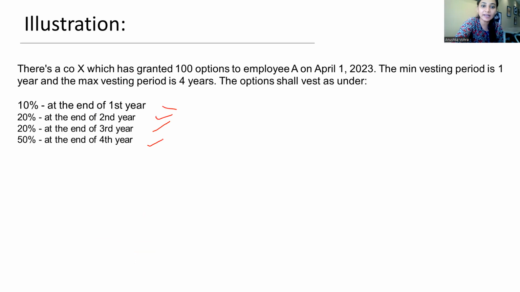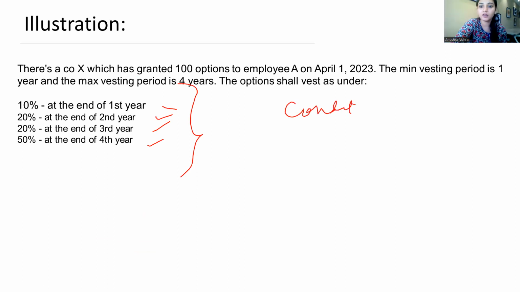This is known as graded vesting, where options vest in a staggered manner. Now here, this is a very simple vesting schedule. We call this a vesting schedule, where there's just a percentage of options that would vest: 100 options, 10 options, then 20, then 20, and then 50. Now there can be a vesting schedule where there are vesting conditions.